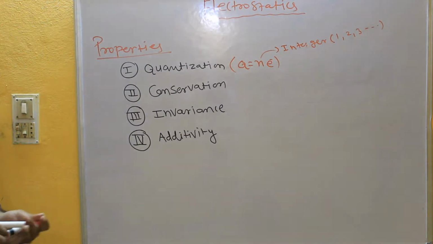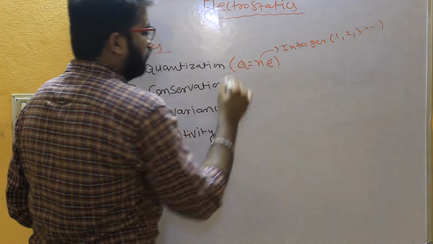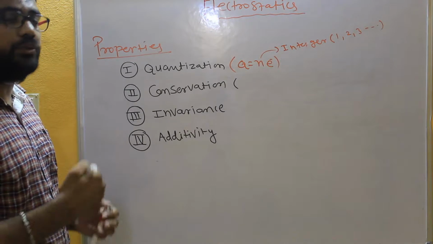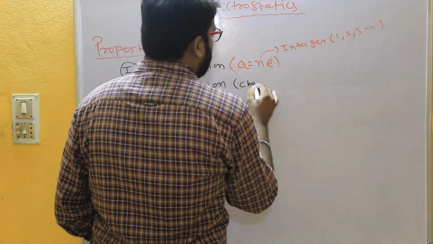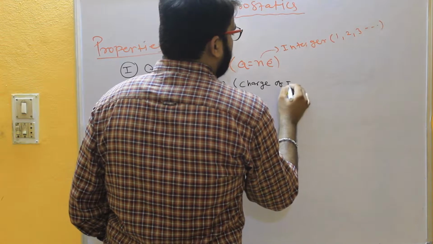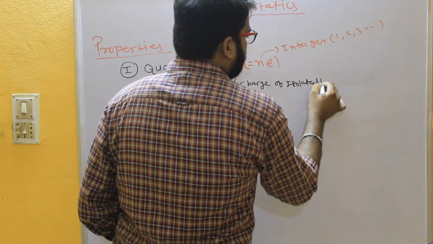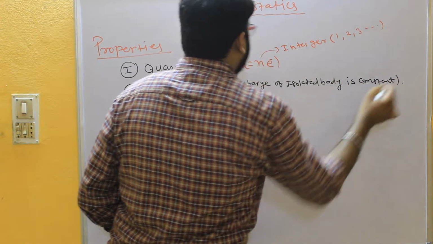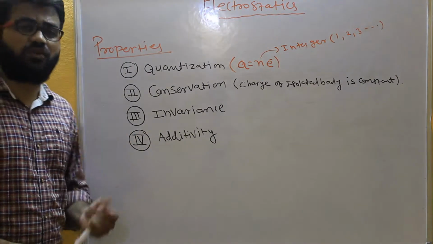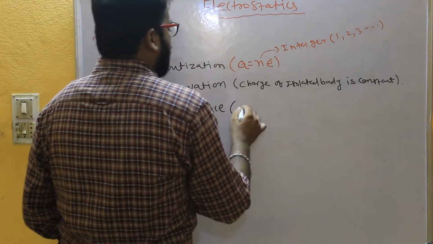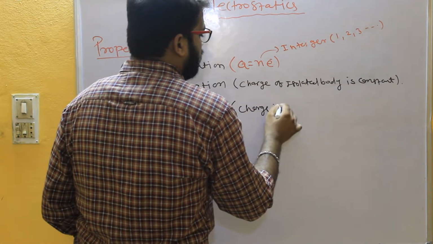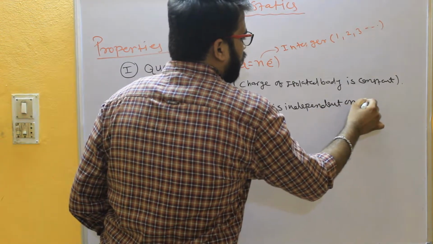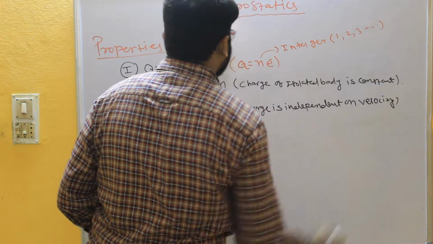Okay. Now conservation of a charge. What is conservation of charge? Means charge can neither be created nor be destroyed, but it can be transferred from one body to other body. That means charge of isolated body is constant. It will not change. Now what is invariance of a charge? Invariance of a charge means charge is independent of velocity. It does not depend on the velocity.